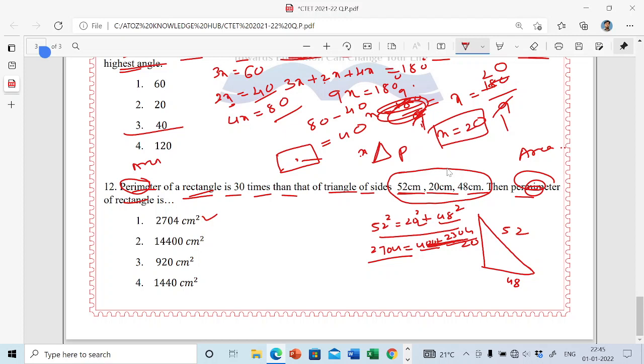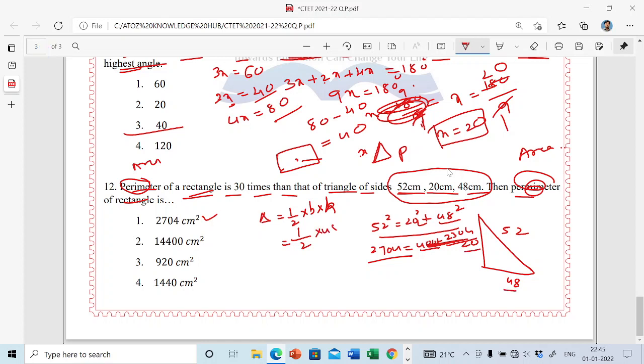Now you have to find the area of the triangle. The area of a triangle is 1 by 2 base into height. Here 1 by 2, the base is 48 and the height is 20.